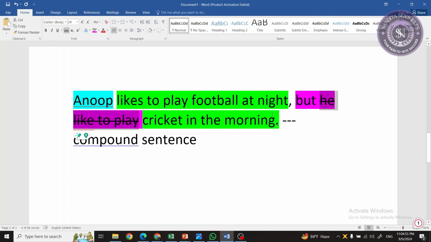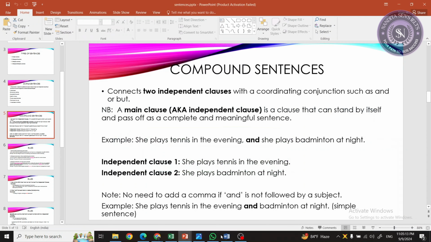If you make a compound sentence, if you use a coordinating conjunction to connect two independent clauses, that means two subjects, two predicates, then of course you need to add a comma before the coordinating conjunction, but otherwise you don't have to. So no need to add a comma if and is not followed by a subject. If there is no second subject, then you don't need to add a comma before the coordinating conjunction. Example: she plays tennis in the evening and badminton at night.